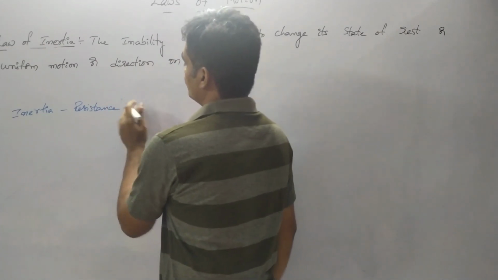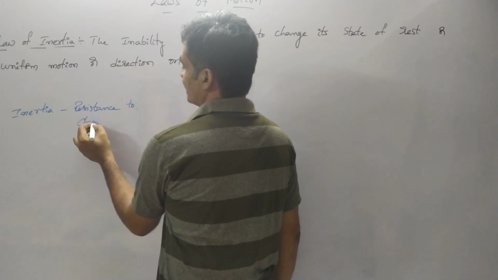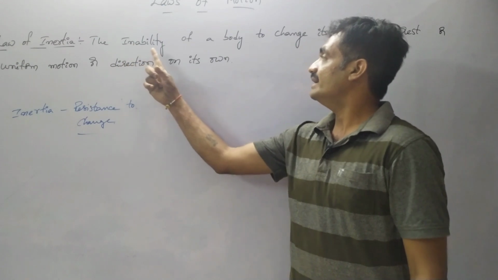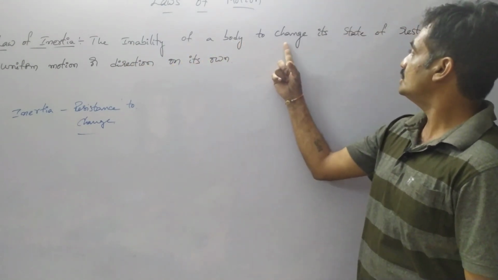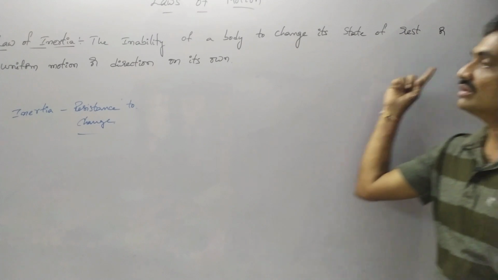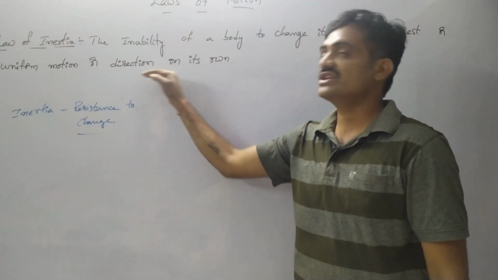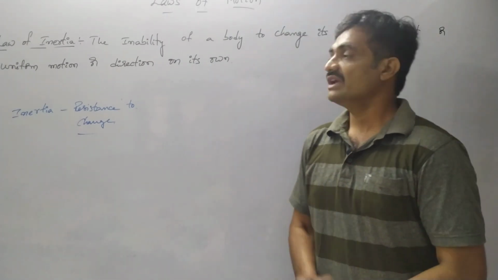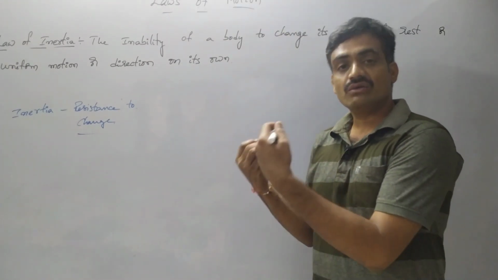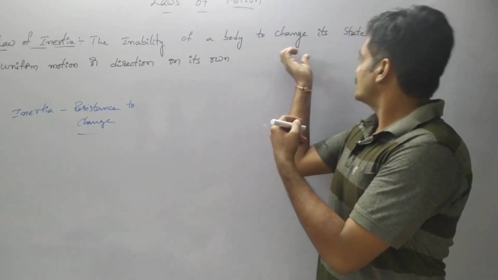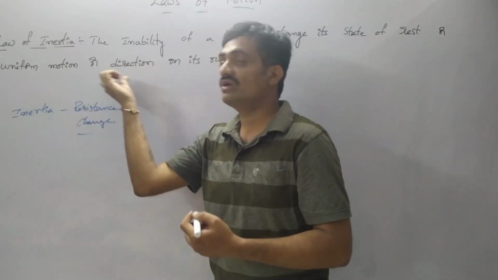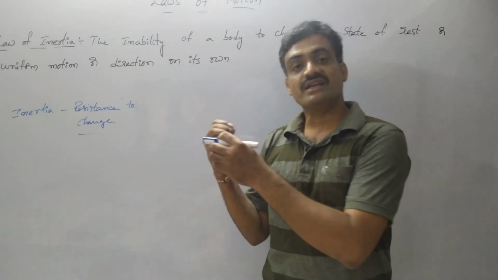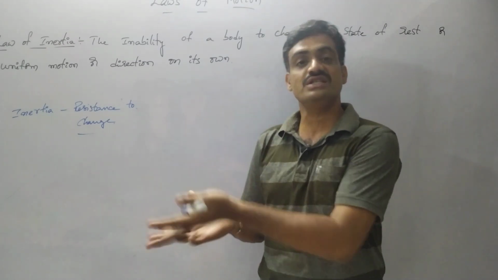The definition of inertia: the inability of a body to change its state of rest, uniform motion or direction on its own. According to this definition, any body cannot change its state of rest or uniform motion or direction on its own without an external force. On applying an external force, the body can change its position.